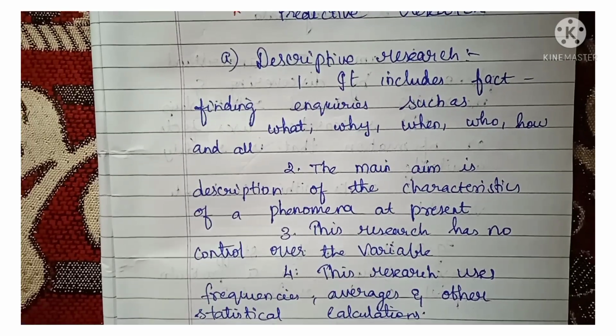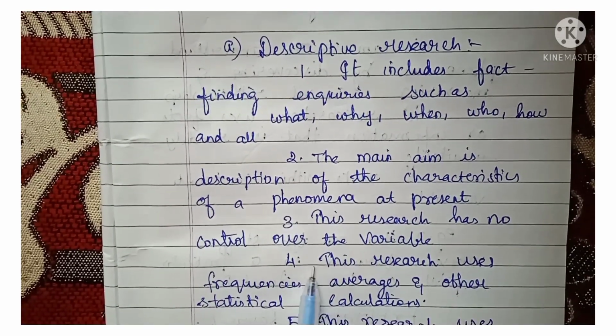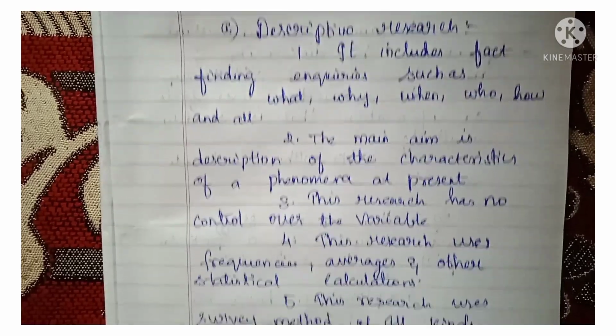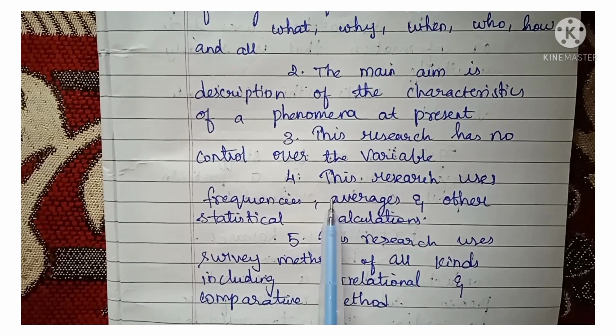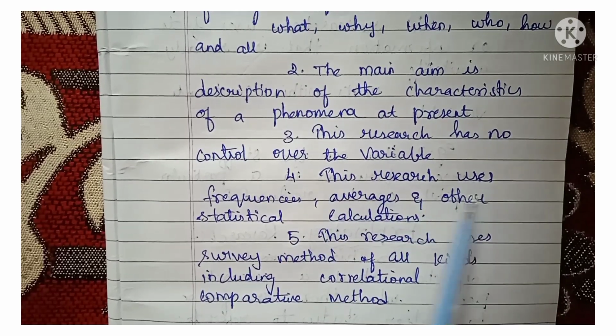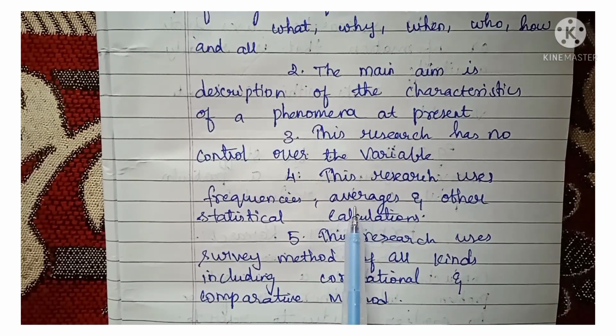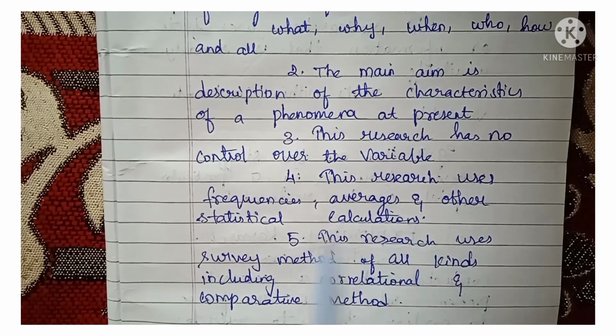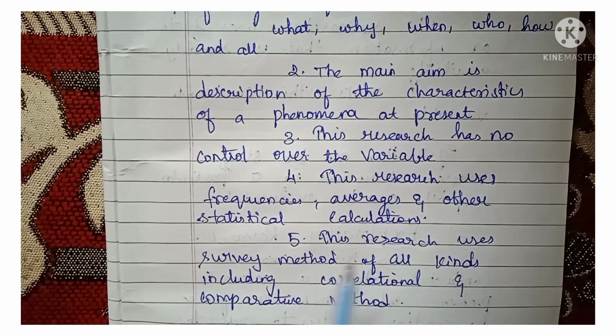The researcher has no control over the variables. This research uses frequencies, averages, and other statistical calculations. Descriptive research will be using frequency distribution, averages, that is mean, and other statistical calculations like standard deviation, like that and all.